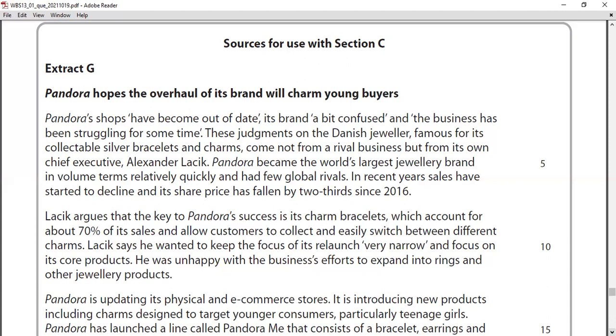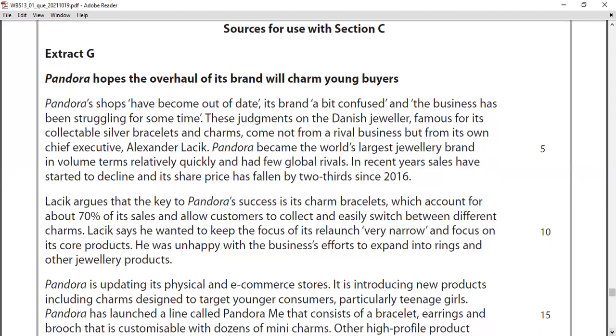He was unhappy with the business's efforts to expand into rings and other jewelry products. As a jeweler, you would have to make everything: rings, diamond rings, necklaces, diamond necklaces. But they are doing what? Charms, right? Bracelets, right?